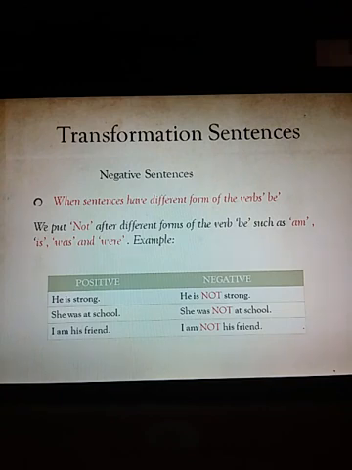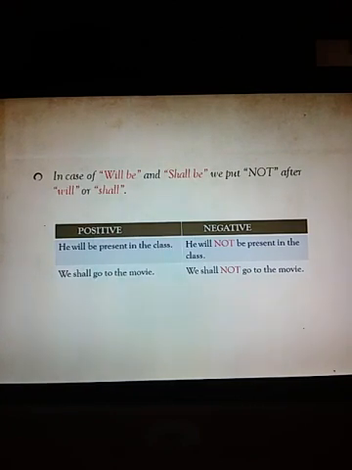He is not strong. She was at school. She was not at school. I am his friend. I am not his friend. These are all is, was, am. These are the forms of be. You are only supposed to put not. Okay. Now see, in case of will be and shall be, we put not after will or shall.